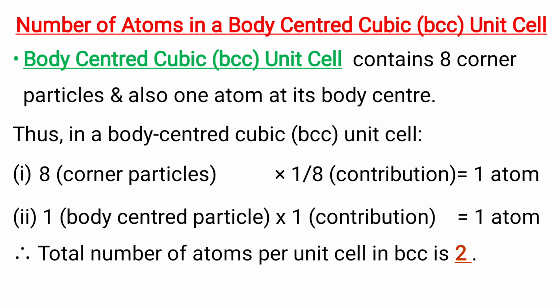Now let us calculate the number of atoms in a body-centered cubic unit cell. This BCC contains 8 corner particles and 1 atom at its body center. Thus, in a body-centered cubic unit cell, 8 corner particles are there and their contribution is 1 by 8, that gives 1 atom, and there will be one body-centered particle, whose contribution is 1 atom. Therefore, the total number of atoms per unit cell in BCC is 2.